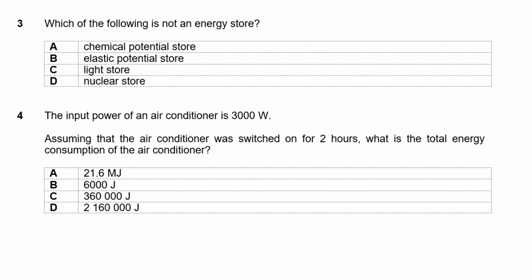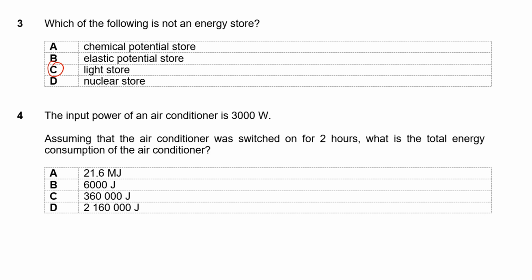Question 3. Which of the following is not an energy store? So this one you just have to remember. Okay, the option is C because the chemical and the elastic potential stores are both stores as well as the nuclear store. It's also good that you remember what the other 3 stores are. We've got a total of 6.